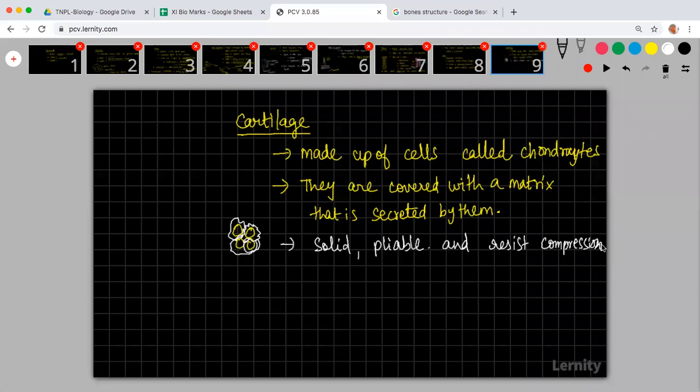The tip of the nose also has cartilages. Pliable means something which is bendable, changeable. You cannot press it and break it. You can break it, but you cannot compress it.